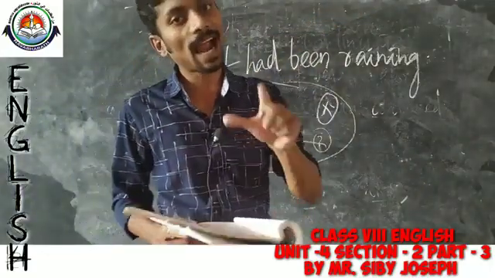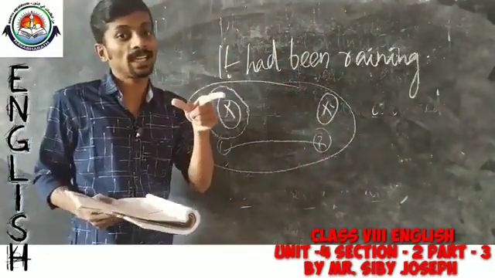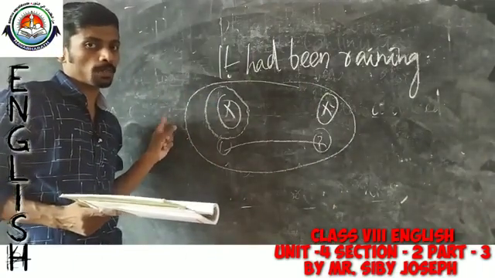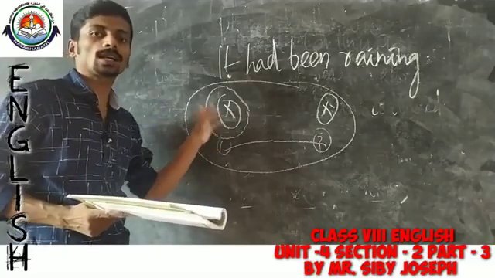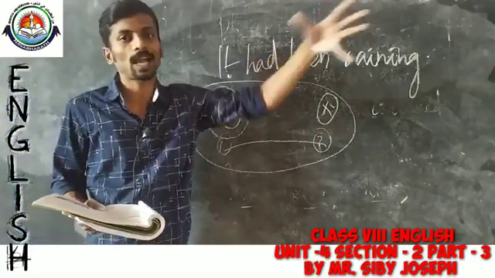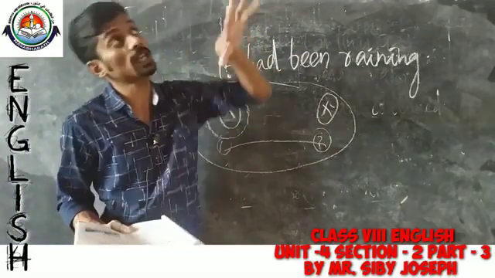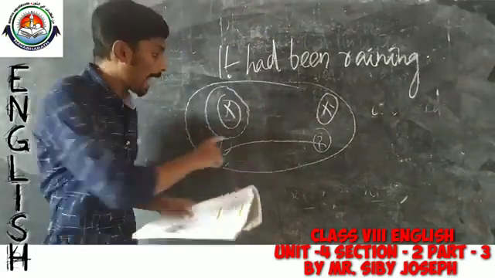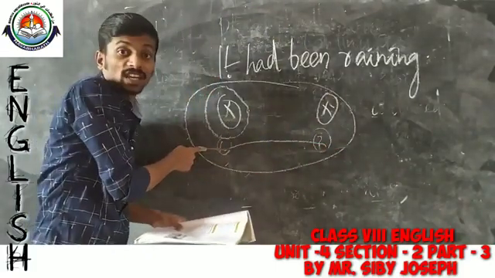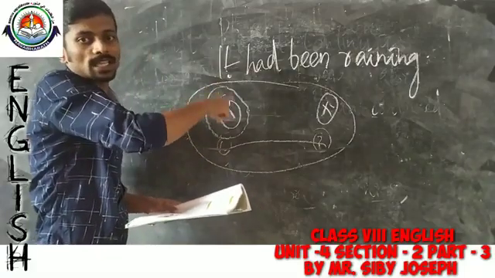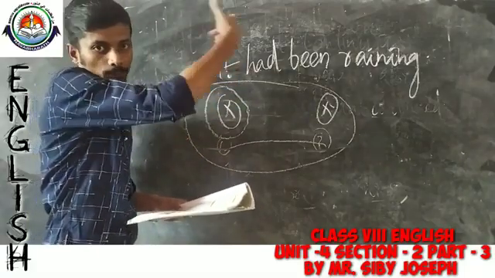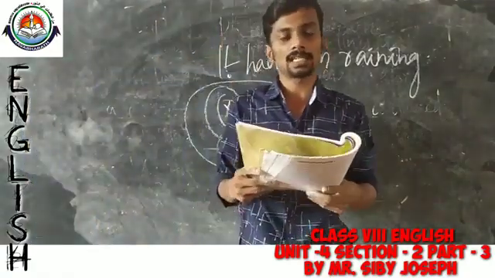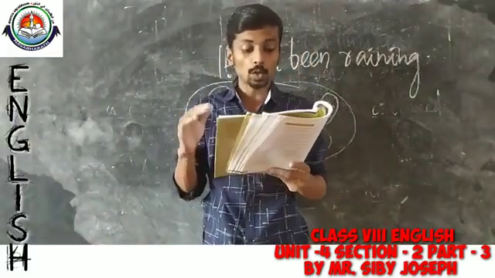Okay. So, it had been raining is actually an action that began one day ago or a few hours ago and continued or completed up to that time. Now, it has no relevance. It was actually something that happened in the past, and that happening has a definite duration. So, in order to express such situations, we have to use the past perfect continuous tense. Now, here are two more examples.